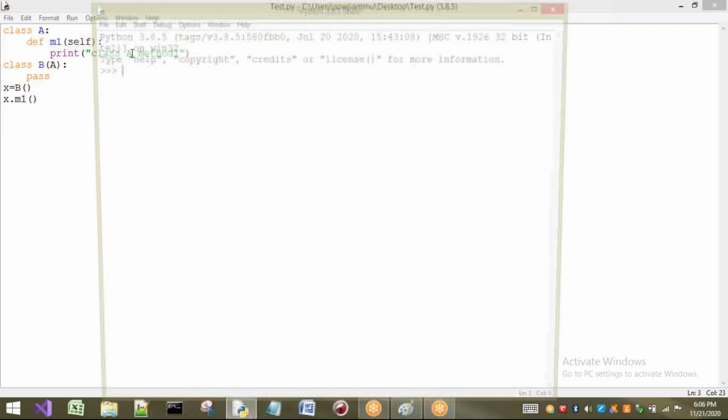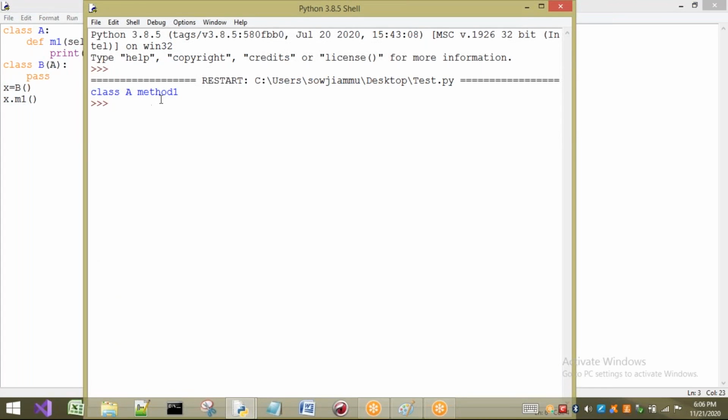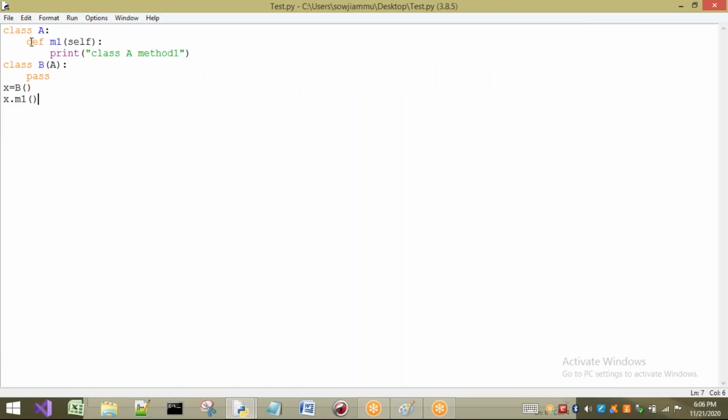Let us see the output of this program. See what we got here: class A method 1. Now I will change the scenario here. Here I will write method 1.